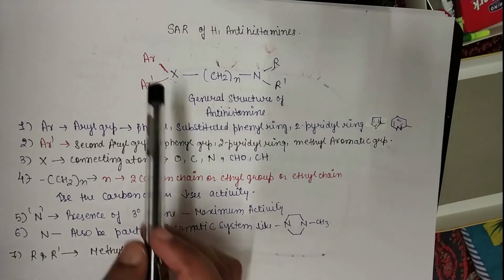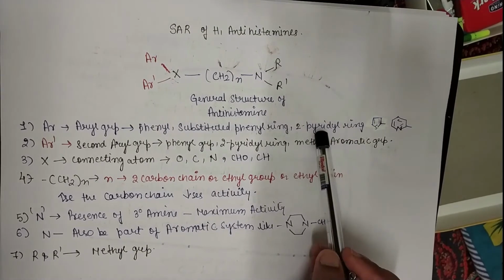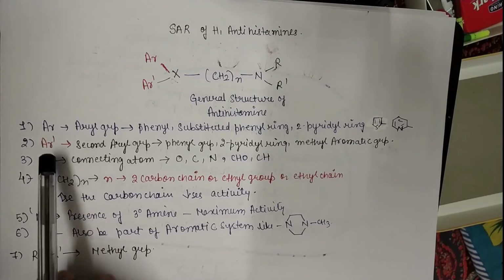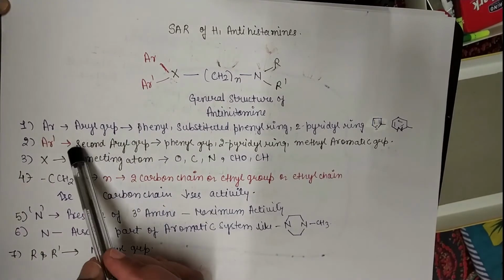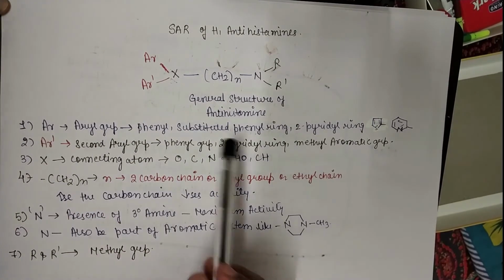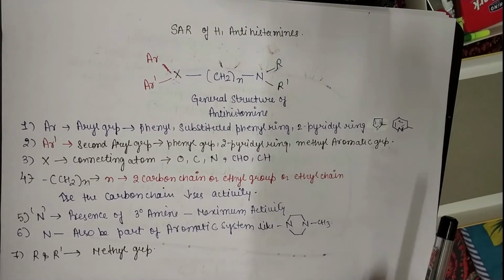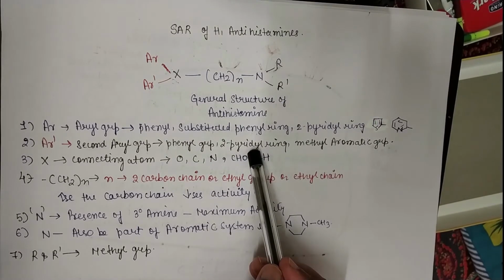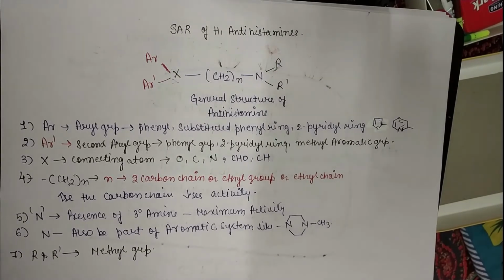Now the second point, for the second aryl group: if we replace it with phenyl, substituted phenyl, 2-pyridyl ring, or a methyl aromatic group, then also the antihistaminic activity will increase.